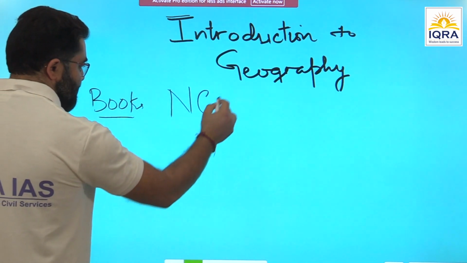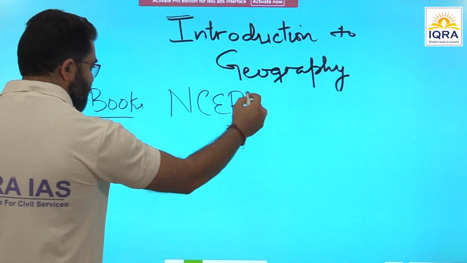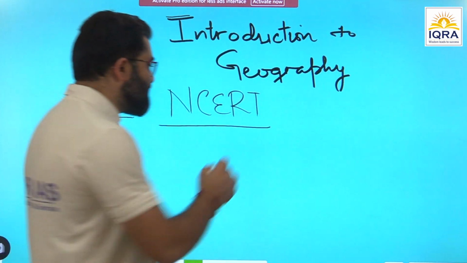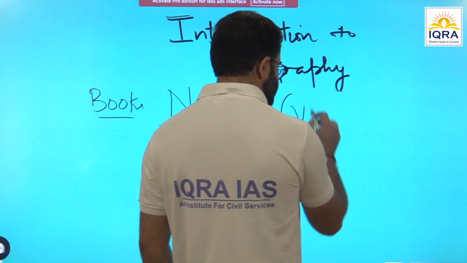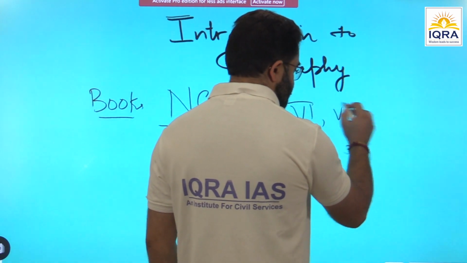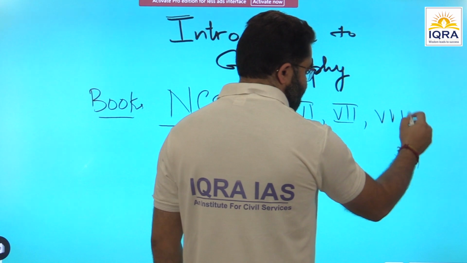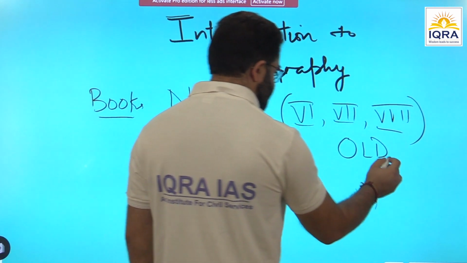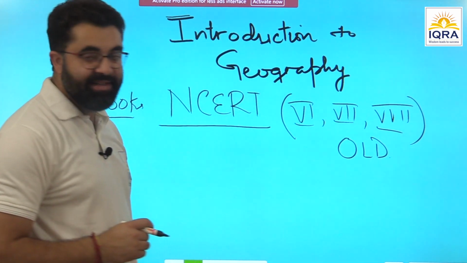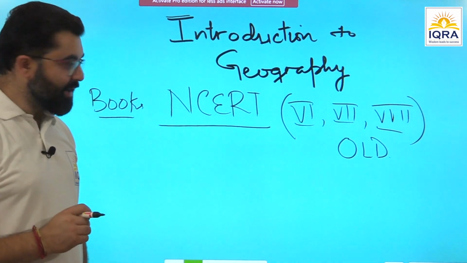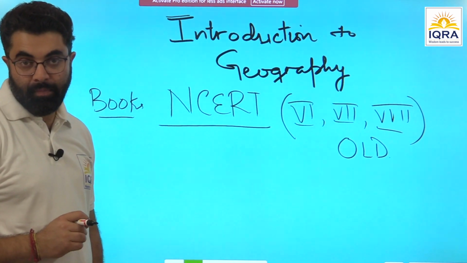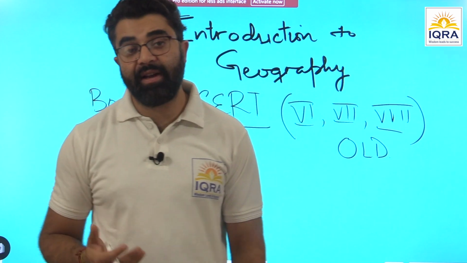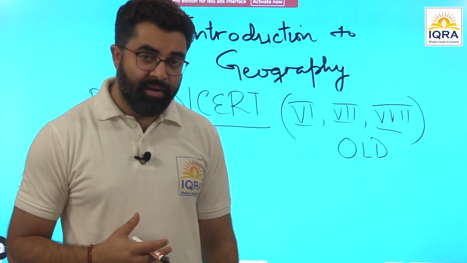NCERTs are the base. In fact, NCERTs are one of the best books that one should always refer to. NCERTs will start with 6th, 7th and 8th NCERTs, right? And I'm writing here, it should be old NCERTs, 6th, 7th, 8th NCERTs. Now this will cover your regional aspect. There's a map of Africa mentioned there, there's a map of South America mentioned there, there's a map of Australia, all the continents are mentioned there.